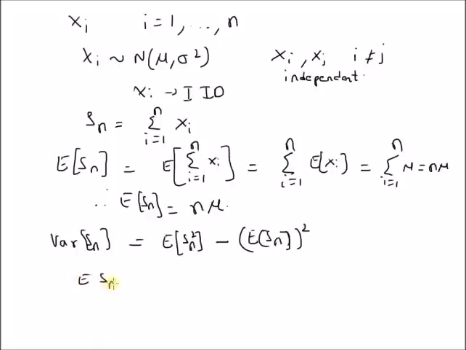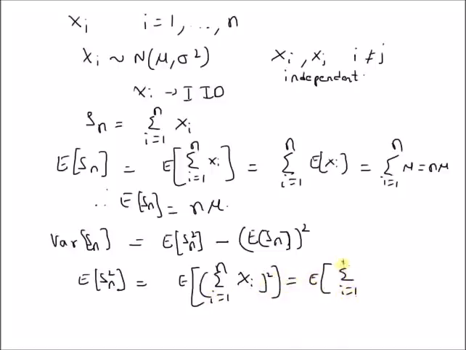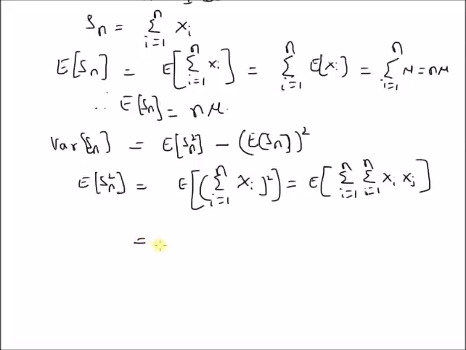So we start with expectation of Sn square, which, using the definition of Sn, is expectation of summation i equal to 1 to n xi whole square, which is equal to expectation of summation i equal to 1 to n summation j equal to 1 to n xi xj. This is equal to summation i equal to 1 to n summation j equal to 1 to n expectation of xi into xj.